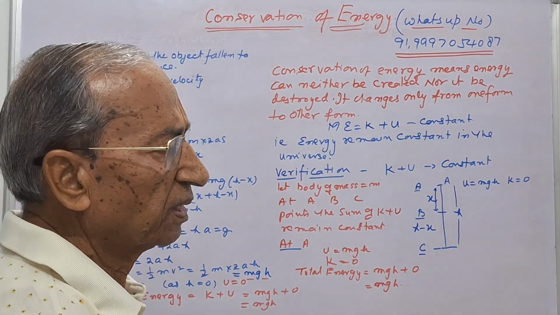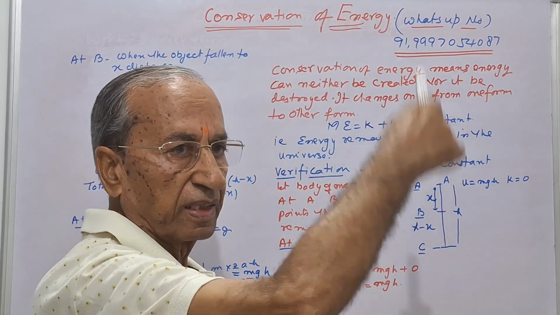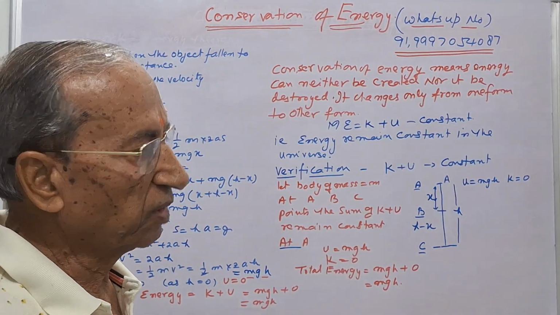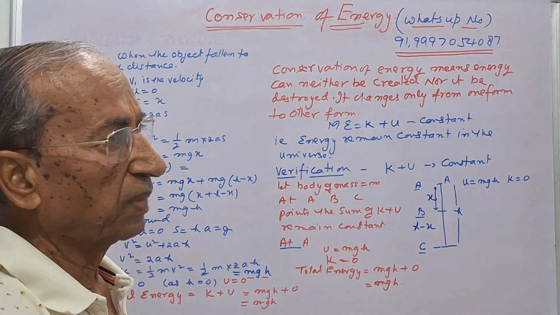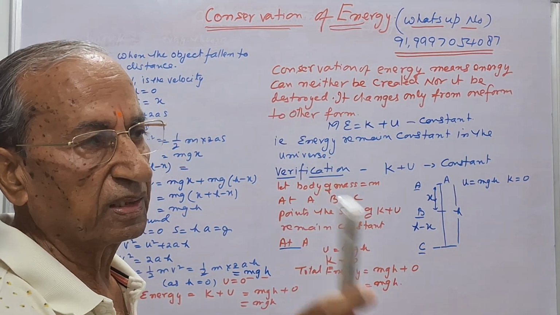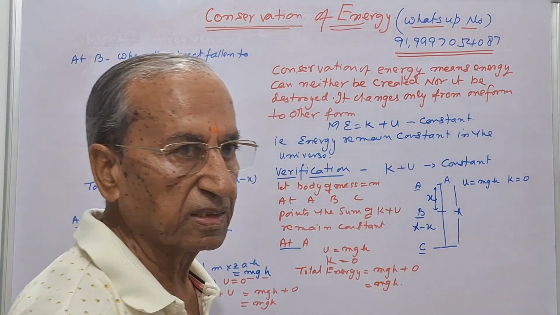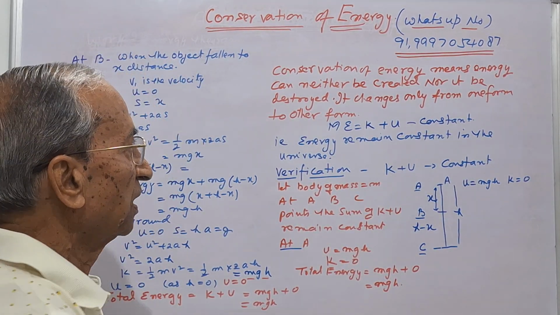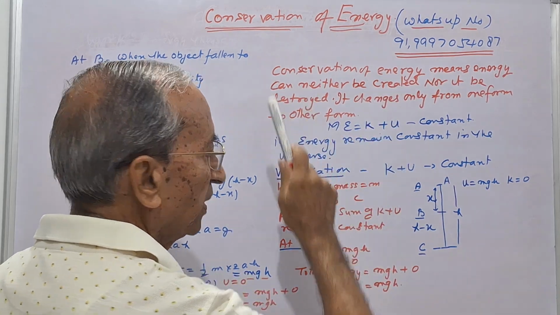You see, in our universe, different types of energies are there, but the total sum of all the energies remains constant. That is, we say that energy cannot be created and cannot be destroyed.